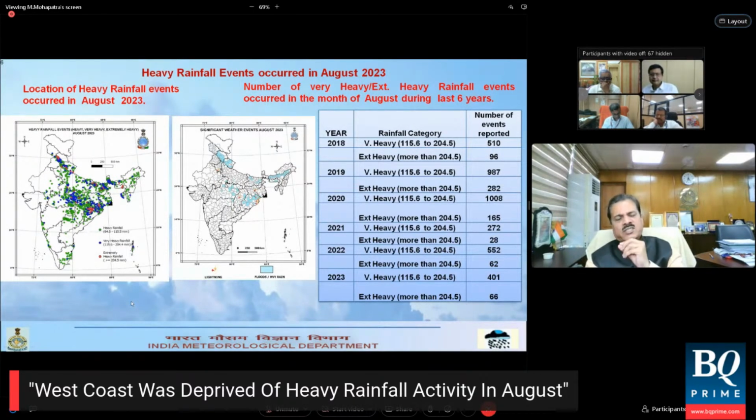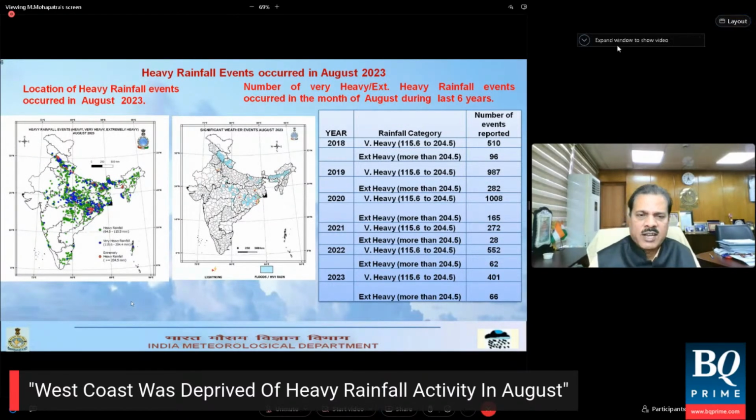But the most disastrous situation which occurred in the month of August was over Himachal Pradesh mainly, followed by Uttarakhand, in association with the interaction of the monsoonal flow and the western disturbance passing over the region. There were two spells, one around 16th to 18th, and another on 22nd and 23rd of August. Both these spells created havoc, leading to large-scale landslides, mudslides, mudslips, and hence damage to houses and structures.